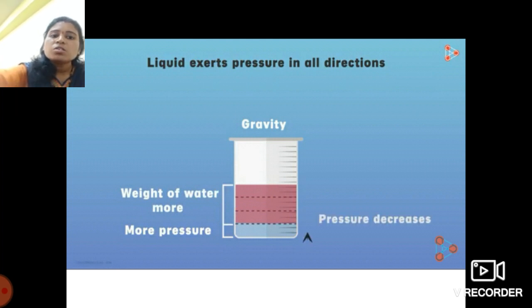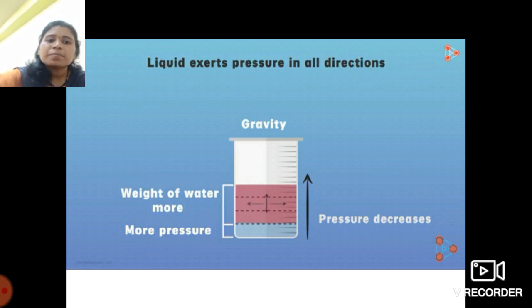Okay students, so we saw that water exerts pressure, and that it exerts pressure in all directions, not only in the downward direction.